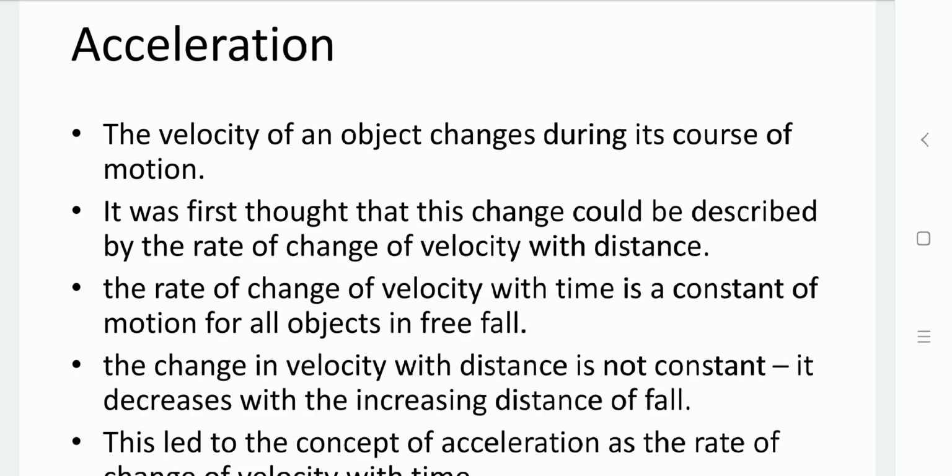Now, if that object is moving either with a constant velocity and covering a certain distance, or the change in the velocity can occur. For example, a car is moving on a highway. While it is moving in a particular direction with a specific speed, after a certain distance, for example, a bump is there. So the driver has to apply the brake.